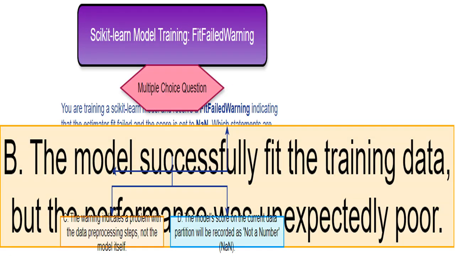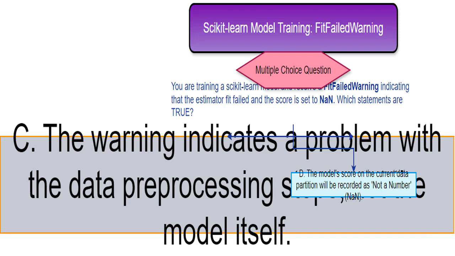This is incorrect. The warning explicitly says the model failed to fit the data. There's no successful fitting to talk about. This is not necessarily true. While poor data preprocessing can indeed lead to fitting problems, the warning itself doesn't explicitly say it's the preprocessing's fault. The problem could be many things: model limitations, data problems, or a combination of factors.